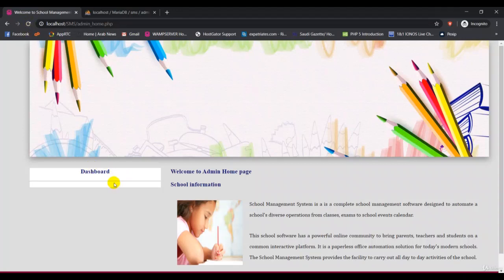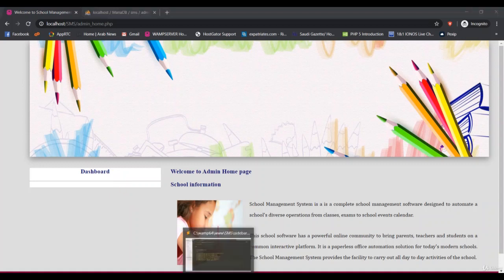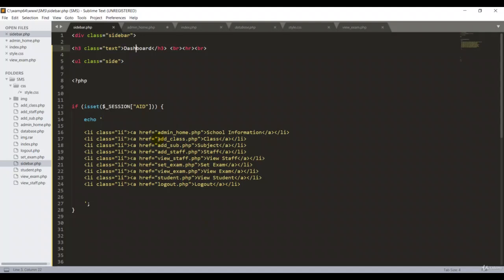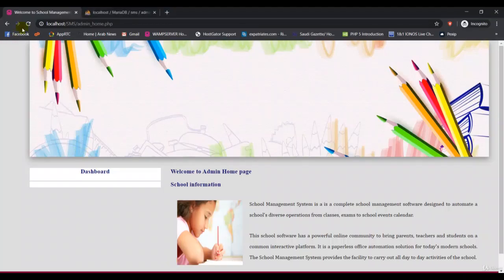But I want to know where my list has gone. Why is it not displaying here? So I want to check the problem. Go back here, guys. Now we are putting our username and the password. I told you that if you put the username and password, it will create the AID automatically, it's auto increment. But the problem is that our AID is stored in the session variable. If you use any session variable in any PHP script, you should start the session at the top of the pages. That's very important, otherwise it won't work at all. I'll show you how to do that. See, now it isn't working, even if I refresh, my dashboard lists are not coming here.